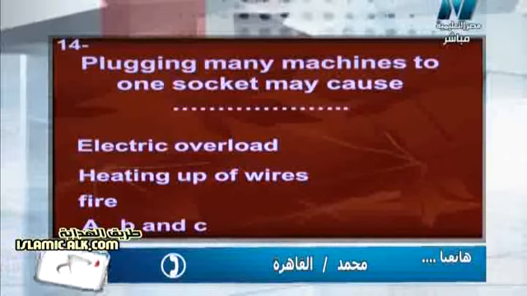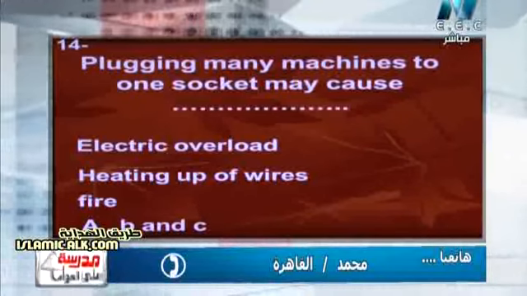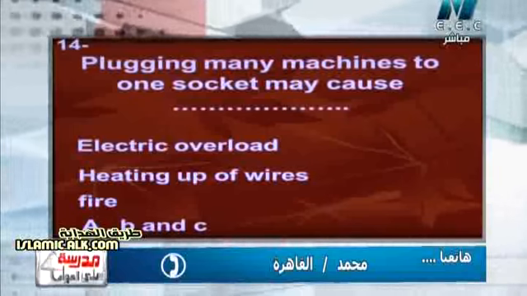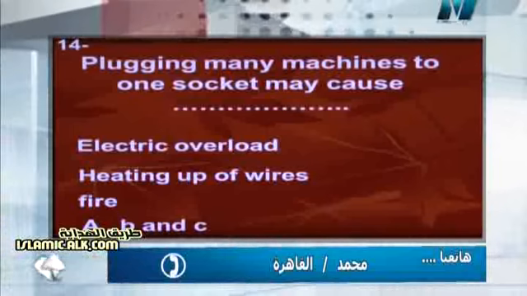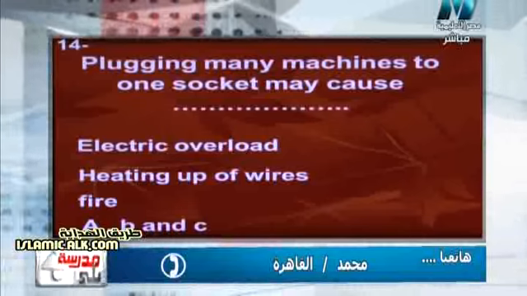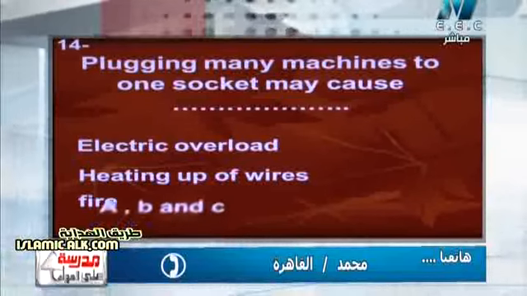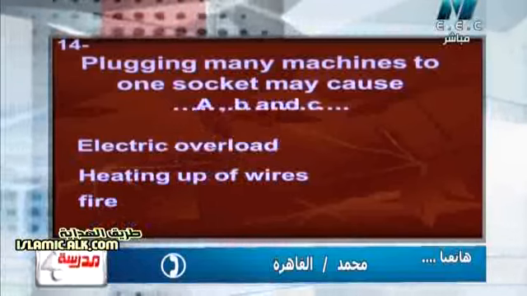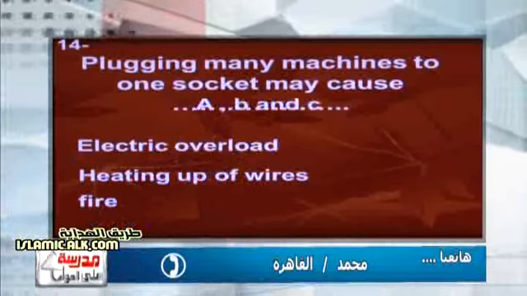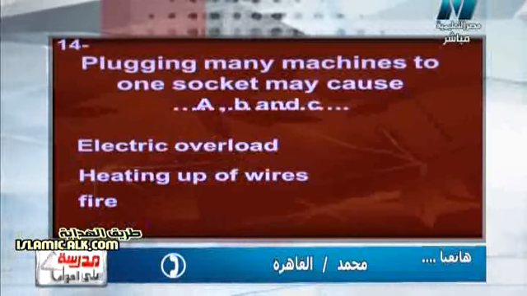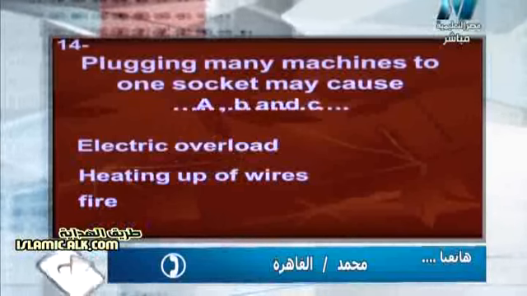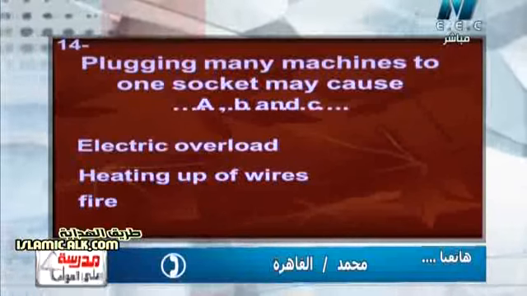A, B, C. Surely, excellent, Muhammad. Plugging many machines into one socket may cause electric overload, that's right. Heating up the wire, that's also right. Fire, that's also right. So the answer is A, B, and C. Plugging many machines into one socket may cause all the dangers of electricity we have studied: electric overload, heating up the wire, and maybe fire. So another question for you, Muhammad.